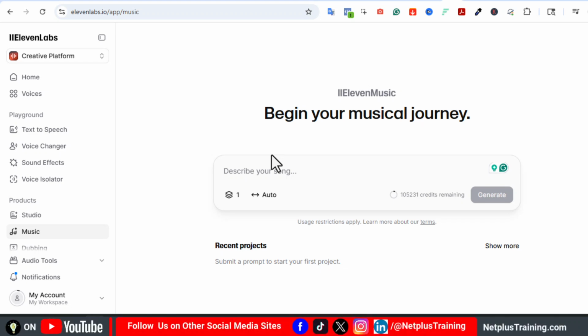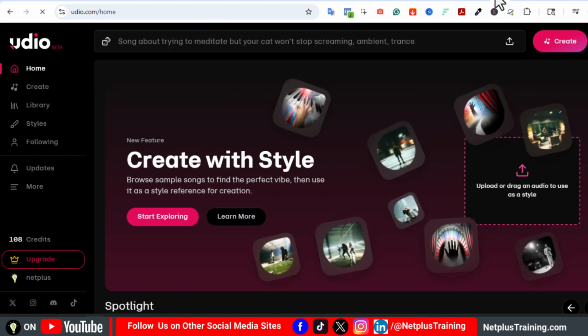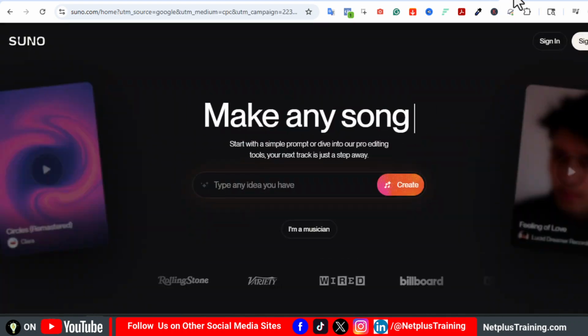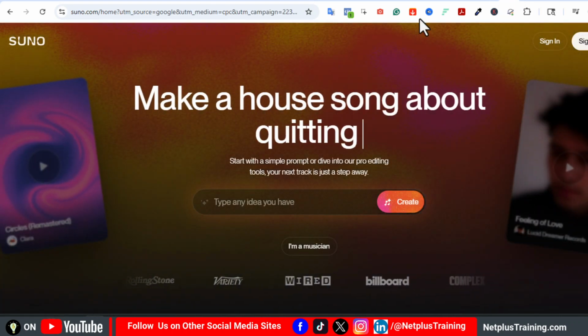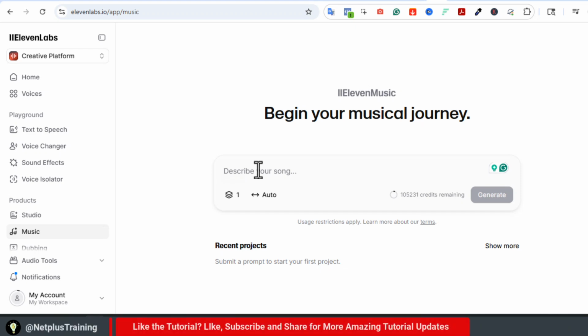users generate original songs from text prompts. Unlike other music AI tools like Suno and Udio, where you have to enter your own lyrics, ElevenLabs Music only reads your prompt and crafts original lyrics from scratch. Then it adds genre-specific music to it, and you have exactly what you just heard. It's all about the vibe and theme you feed into the prompt.